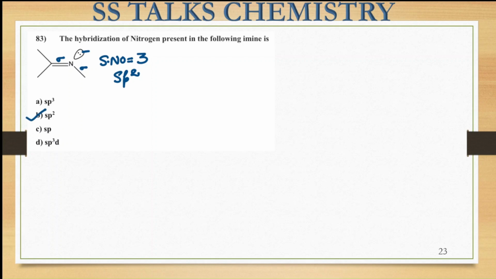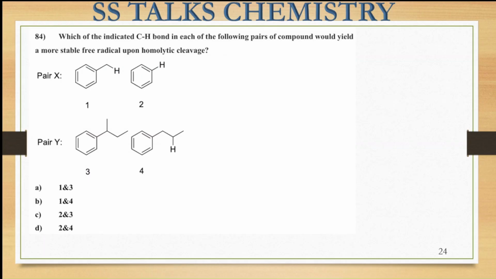Now let us move on to the next question, that is this one. Here it says which carbon-hydrogen bond in each of the following pairs of compounds would yield the more stable free radical. So we have to predict in which of the cases a more stable free radical is being formed. In the pair X, if we remove this hydrogen by homolytic fission, the radical gets formed. This radical will be forming at the benzene ring, and here this CH2, and the radical is formed here.